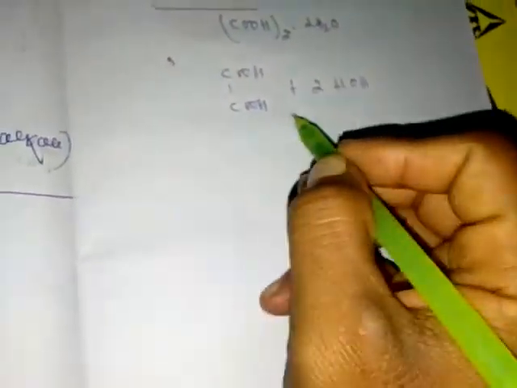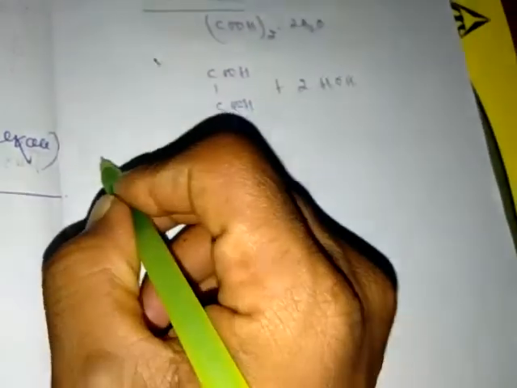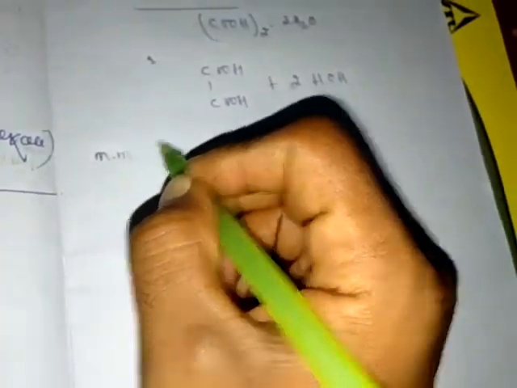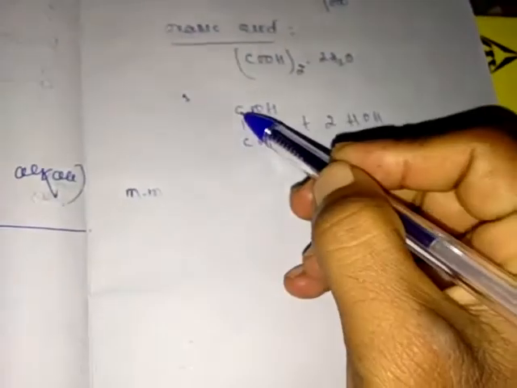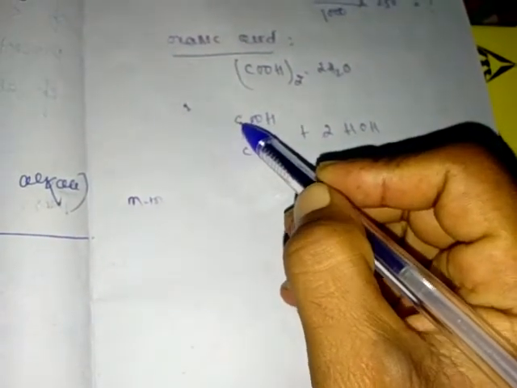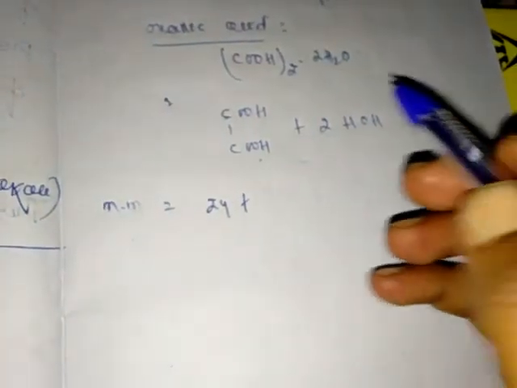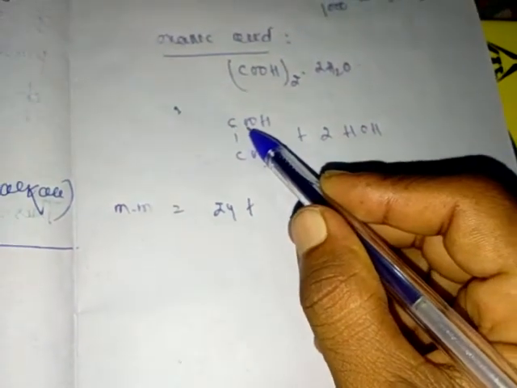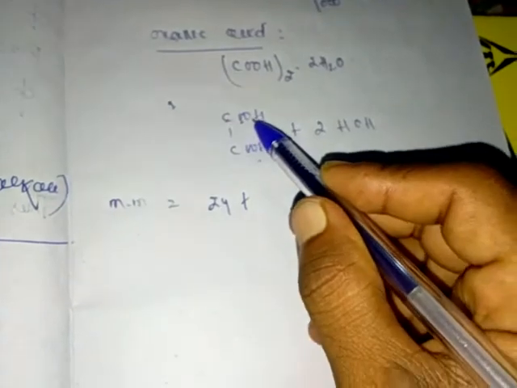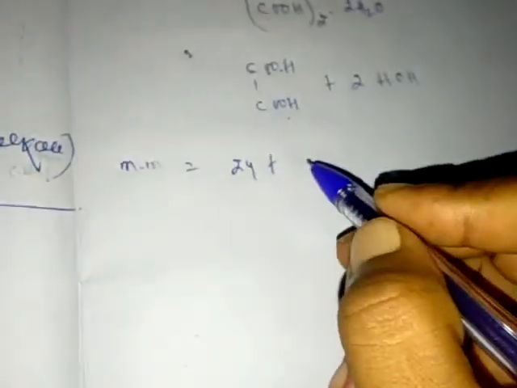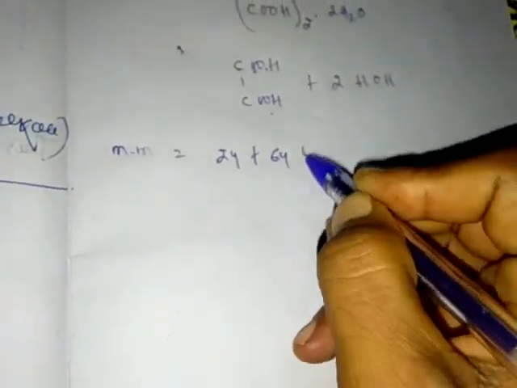So first of all we have to find out its molecular mass. What is the molecular mass, dear students? Here carbon atomic mass is 12, 12 plus 12 is 24. Oxygen, how many atoms are there? 4 atoms. Oxygen atomic mass 16, 16 plus 16 is 32, 32 plus 32 equals 64.